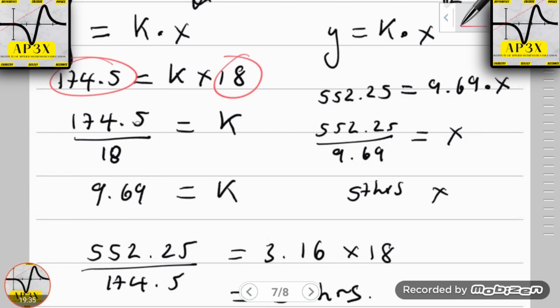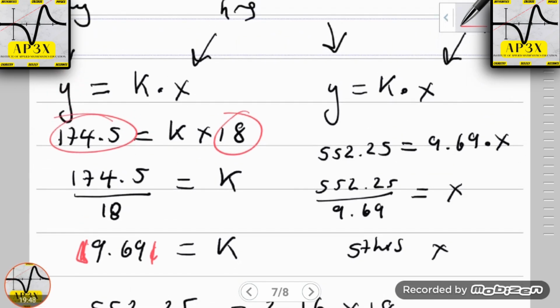Okay, 174.5 divided by 18 is 9.69, so $9.69.